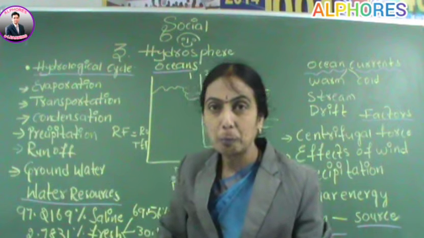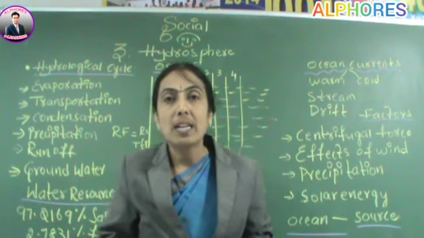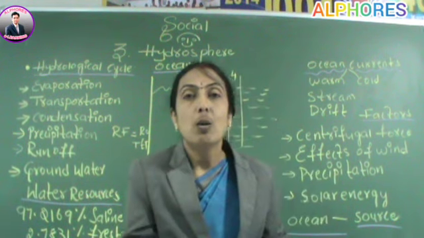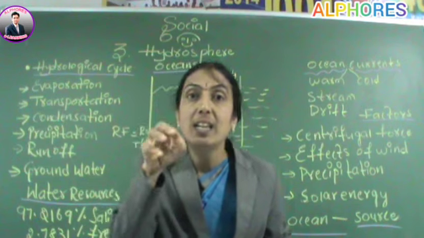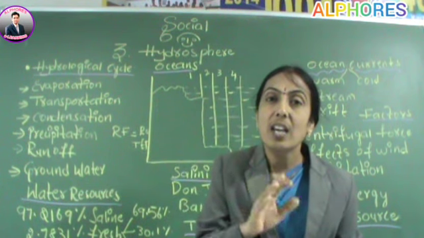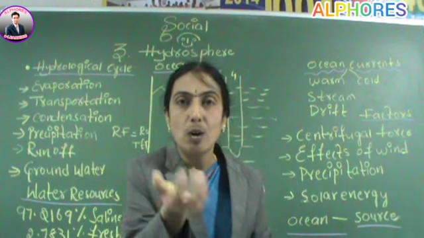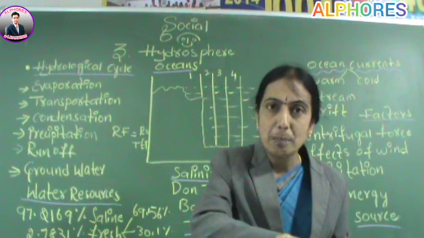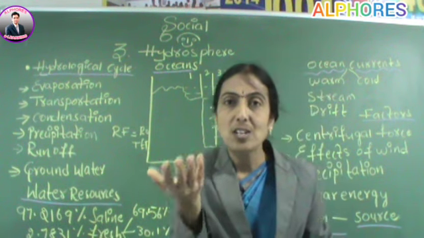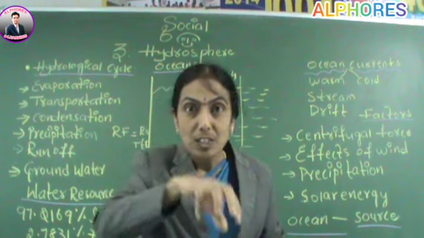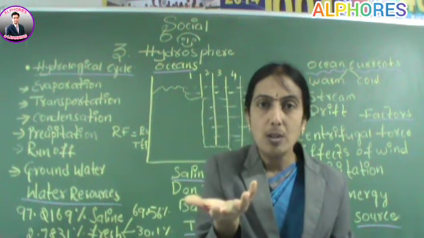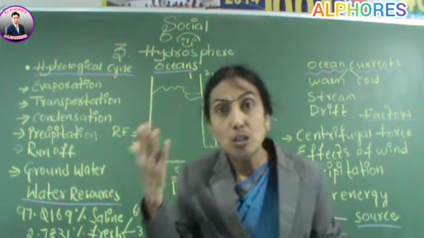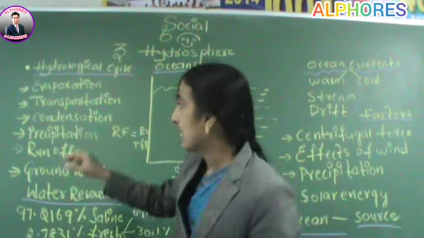How does it happen? If the temperature of the saturated air falls below the dew point, the air loses its capacity to hold the water vapor, and the water vapor is transformed into billions of tiny particles. The clouds cannot hold them. That process of changing water vapor into liquid water is called condensation.